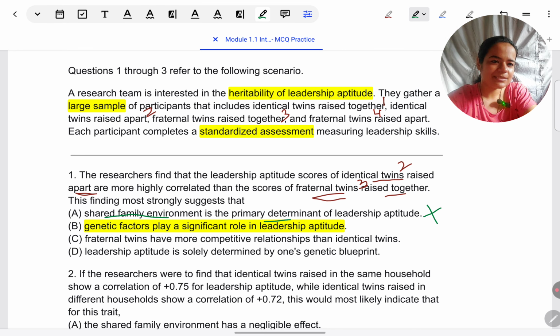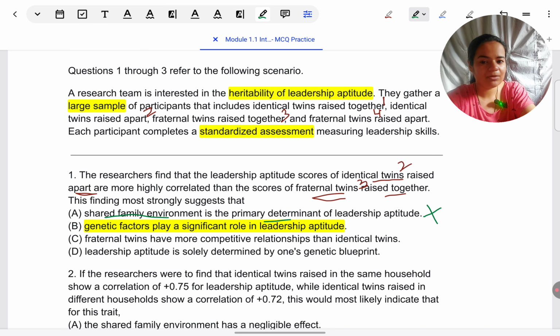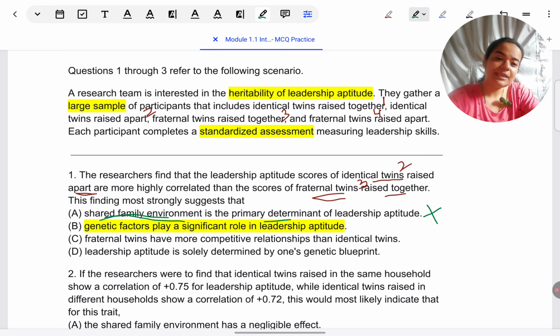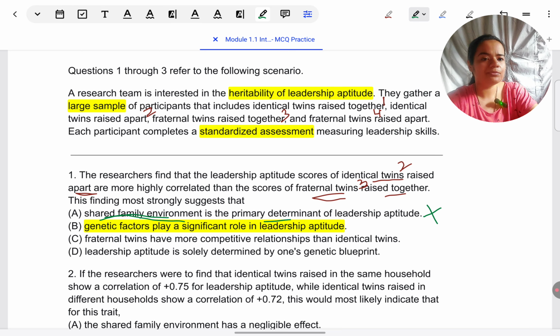So as I rule this out, I am becoming increasingly confident that my response is the correct one, and also I'm revising my concept of shared family environment. When I'm thinking of why this is not the correct option, I'm remembering what shared family environment is, and what the results would have been if that was the real determinant. So tomorrow, if in the paper there is a question about shared family environment instead of heritability as the one here, I will be able to answer that type of question also very easily because I've just revised my concept correctly.